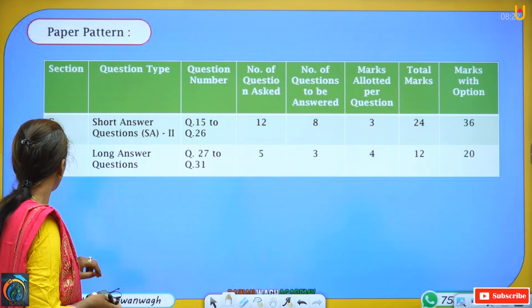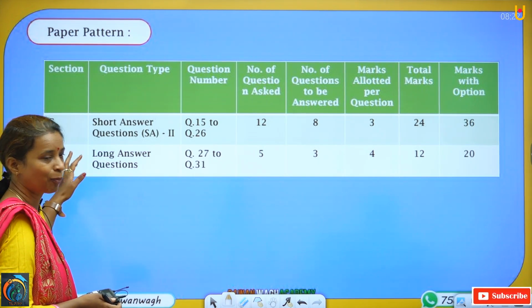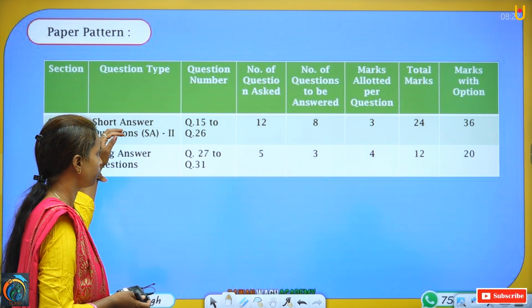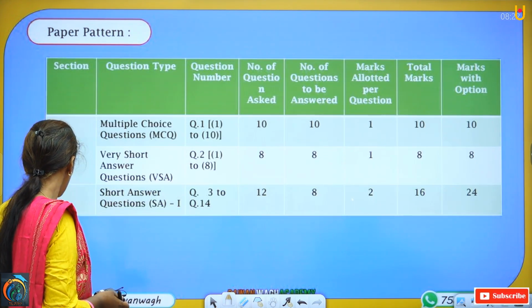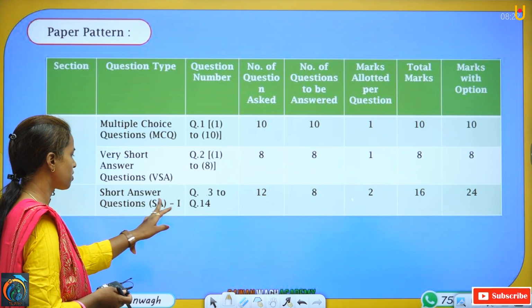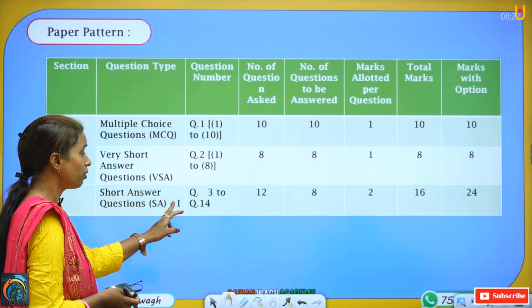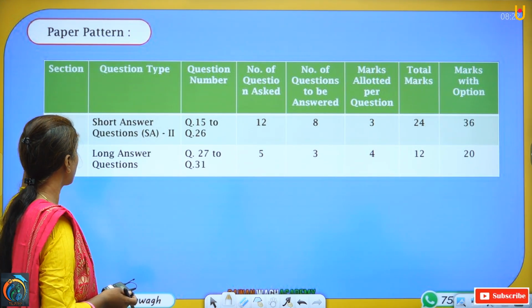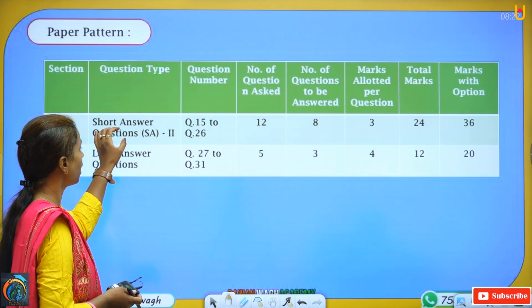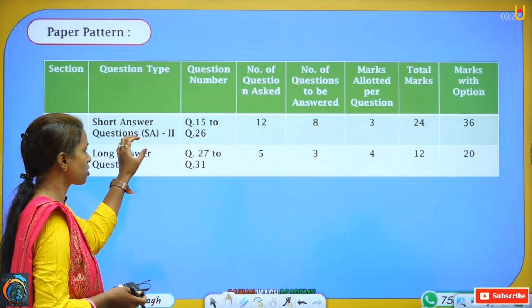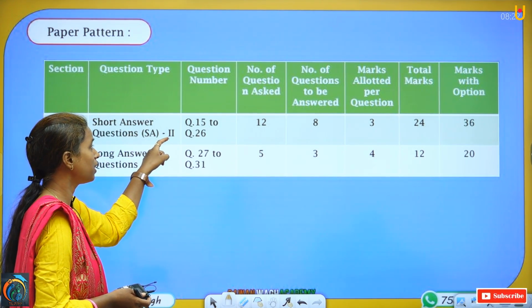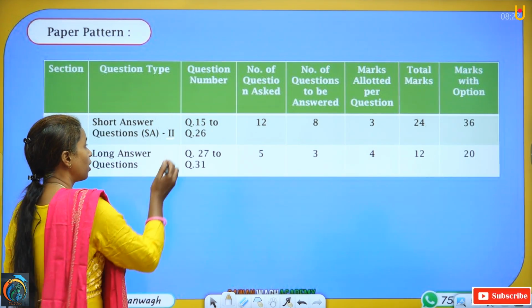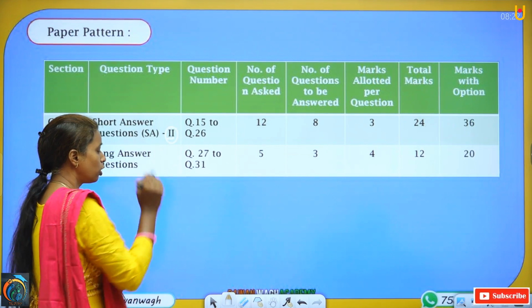Now, we will see section C and D. Now in section C, there are short answer questions. In the last slide also, we have seen short answer questions. See, short answer questions, we have given it as the first number. And here in C, we are again having short answer questions only, but we are noting it as short answer question 2.